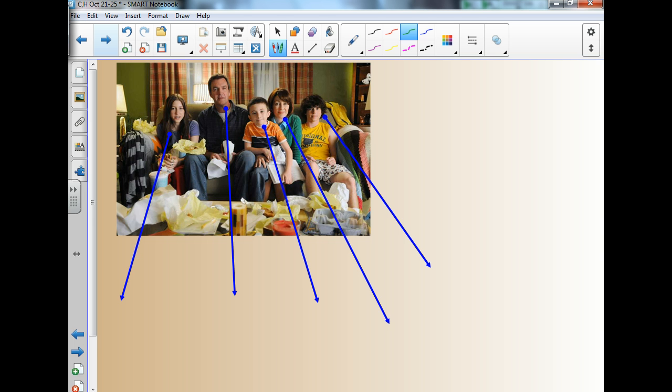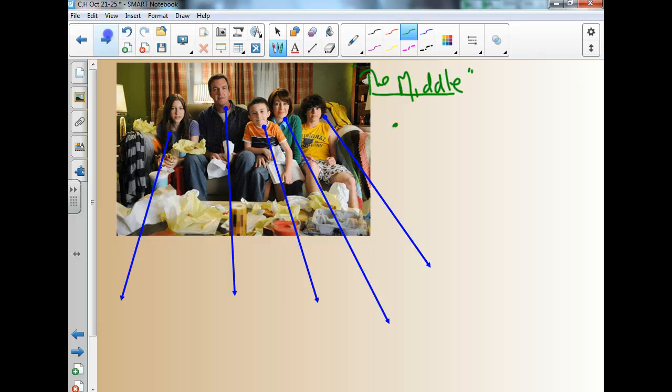Quick review, esta familia que tenemos aquí en la foto viene del programa que se llama The Middle, y es un programa popular. Yo no miro este programa, pero muchas personas lo miran. It's a good photo to kind of help us review this family stuff.